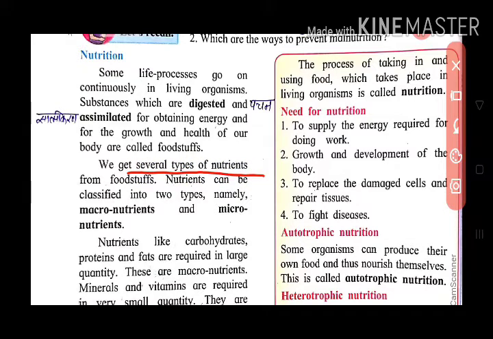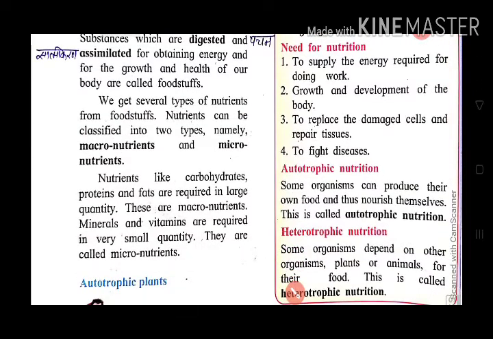In the previous class we have also studied that carbohydrates, protein, fat, vitamins and minerals are the types of nutrients. Some nutrients we need in large quantity. Which are they? Carbohydrates, protein and fats are needed in large quantity.